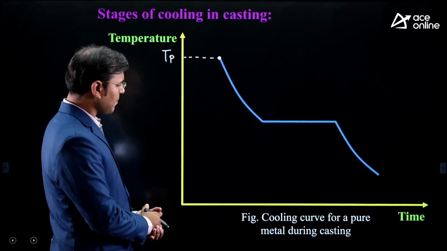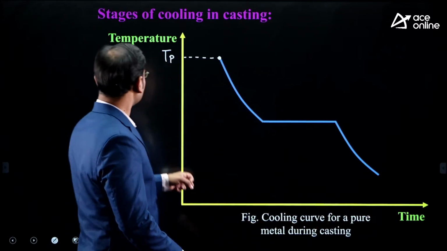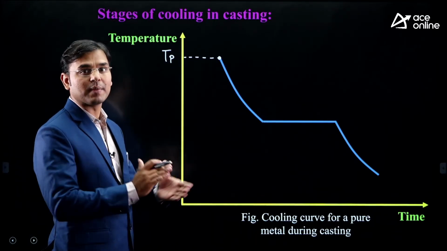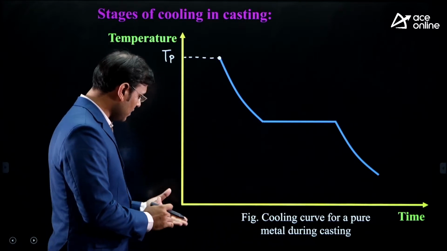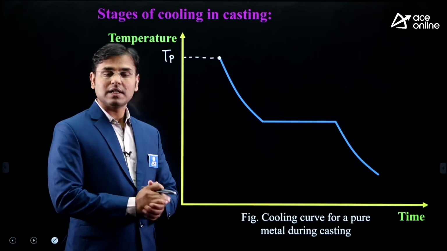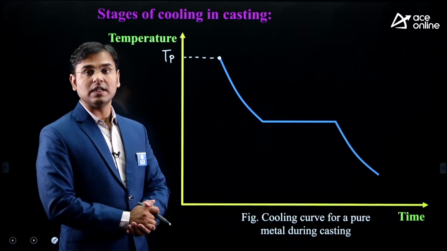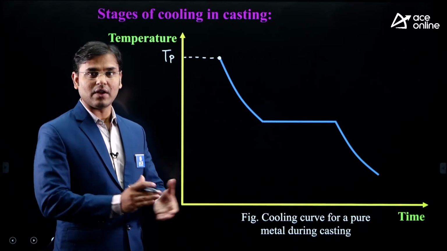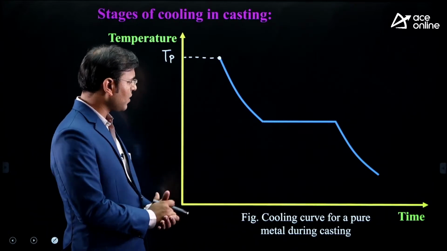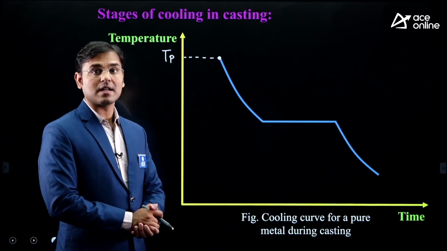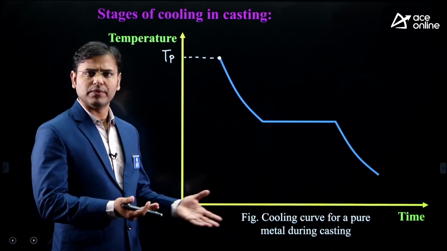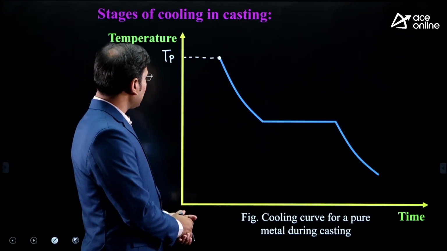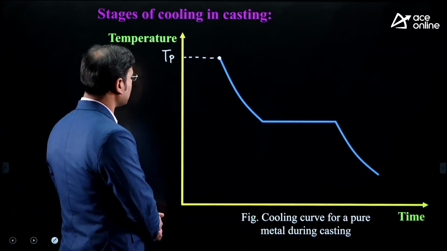Then you can see in the diagram, on the x-axis there is time, on the y-axis there is temperature, and this diagram is the cooling curve for a pure metal during casting. This diagram is not for alloys. Steel is an alloy, since in the iron we are mixing the carbon. But here we can use this diagram for pure metals such as iron, copper, aluminum, gold. Now see that at the first point the pouring temperature is there.